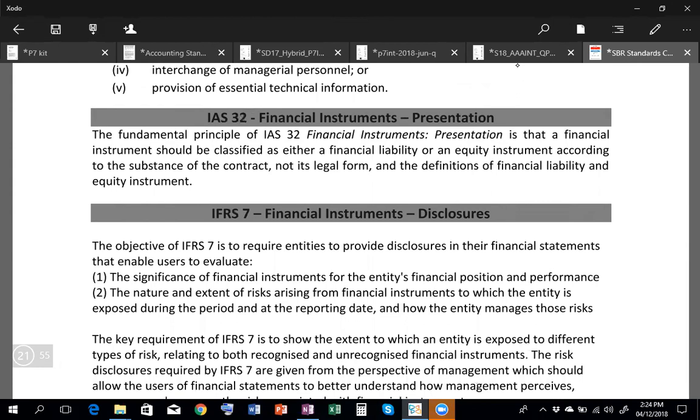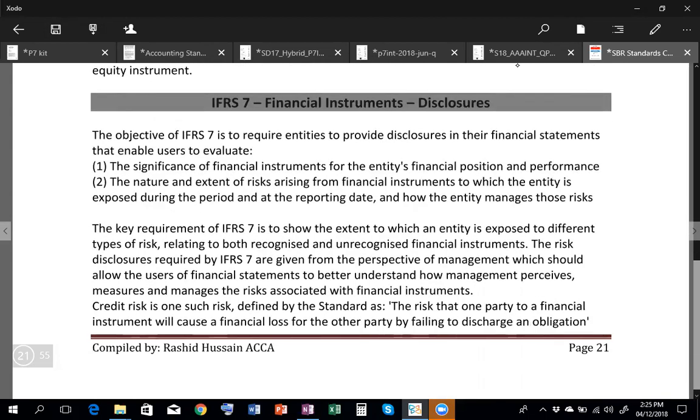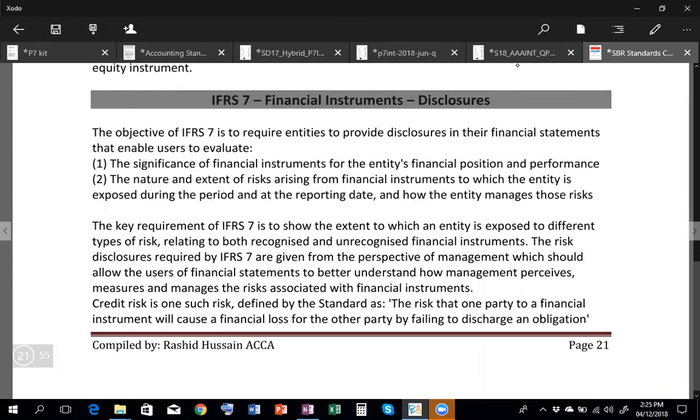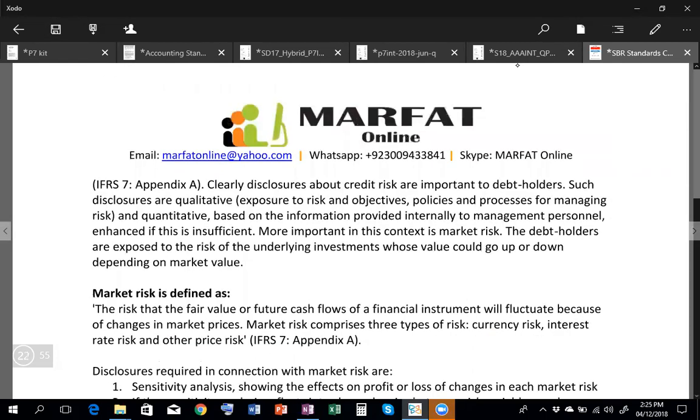When you are talking about the presentation of financial instruments, where it should be presented, current assets, non-current assets, what name, where gains and losses should be recorded, all those things are dealt with by IAS 32. Then you have IFRS 7, financial instrument disclosures, that defines to what extent the entity should disclose and how many things should be disclosed regarding financial instruments. That is IFRS 7.